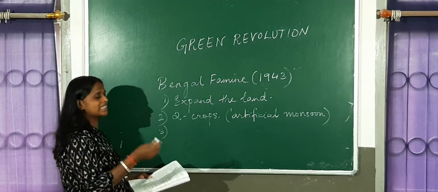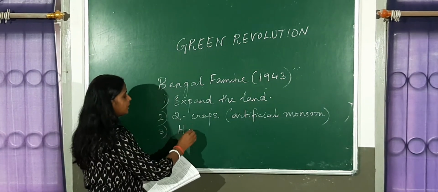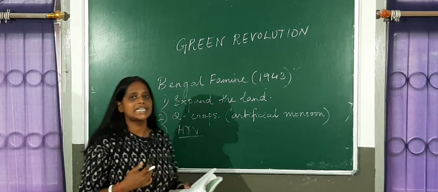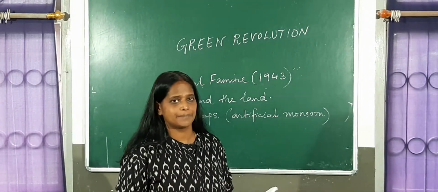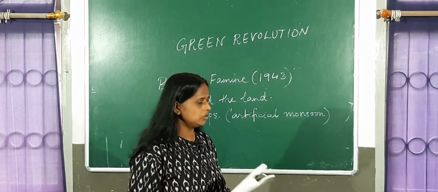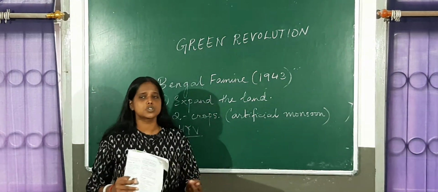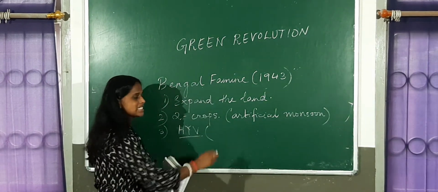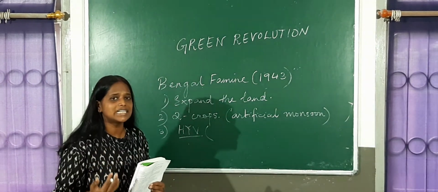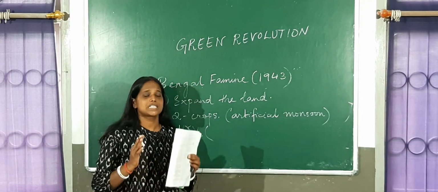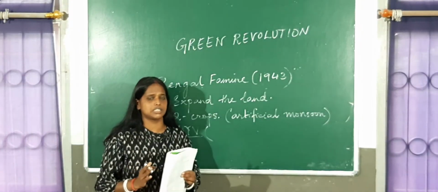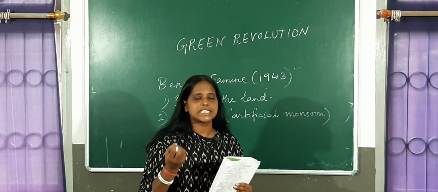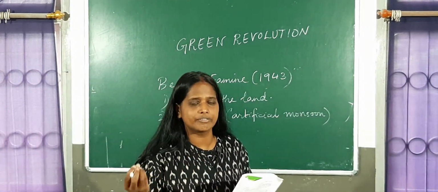And the third thing that we did was, instead of growing the traditional seeds, we started growing high yielding variety seeds. Most of you know high yielding variety seeds. What are they? They are non-indigenous seeds, seeds which are not traditional, right? And how are they made?